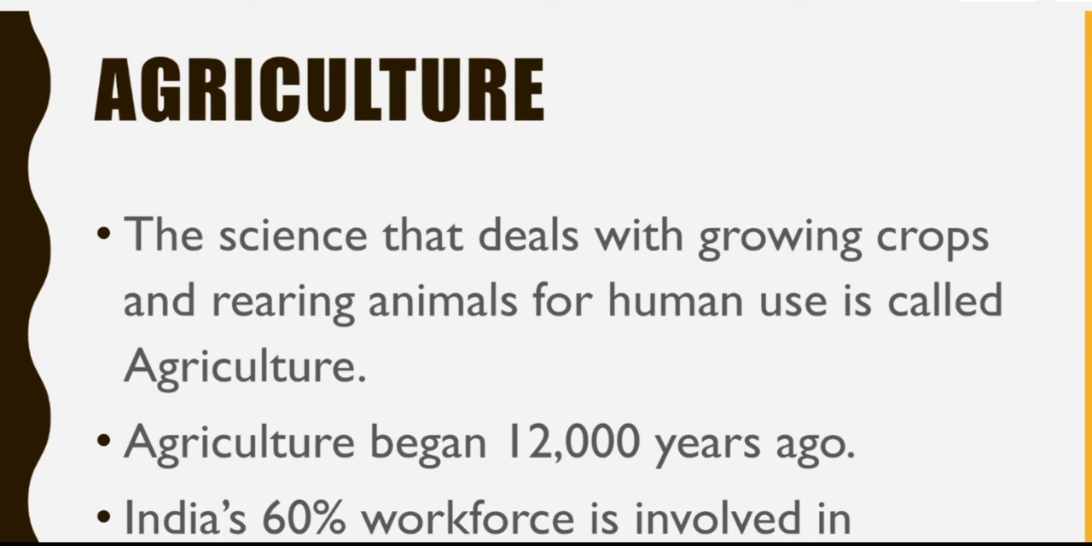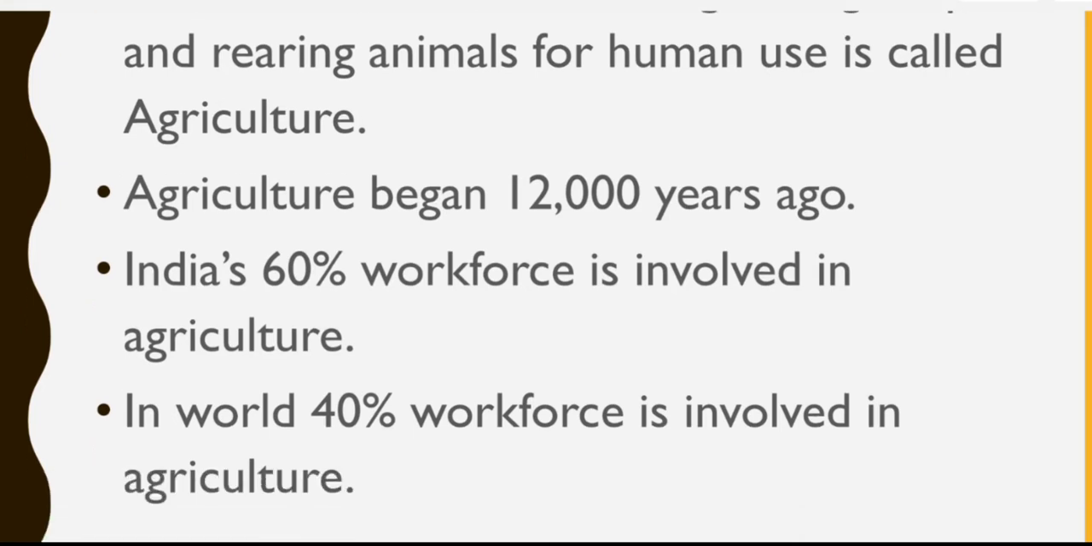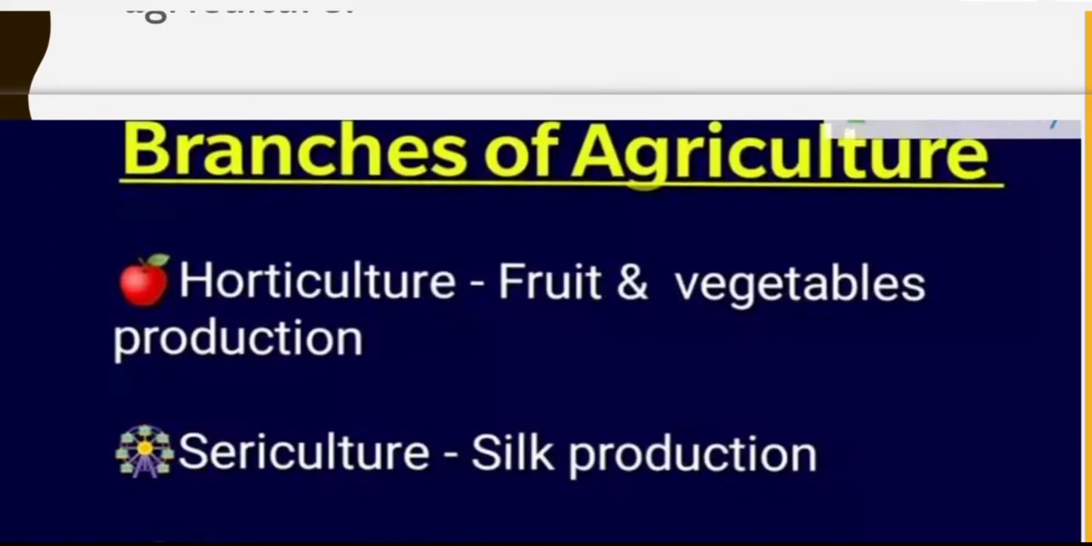So what is agriculture? The science that deals with growing crops and rearing animals for human use is called agriculture. Agriculture began 12,000 years ago. India's 60% workforce is involved in agriculture. In the world, 40% workforce is involved in agriculture.